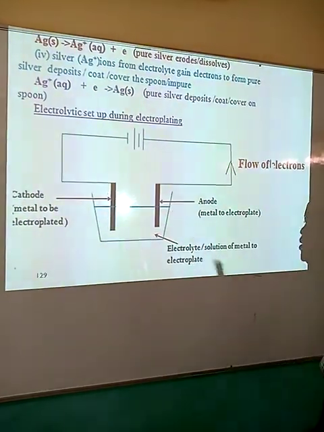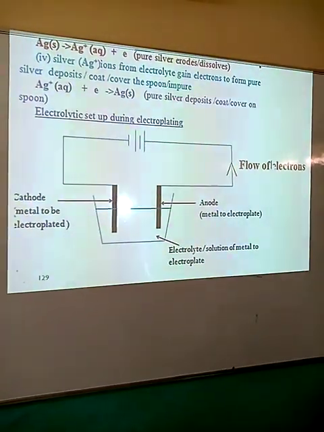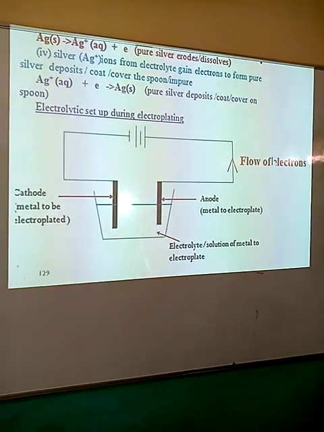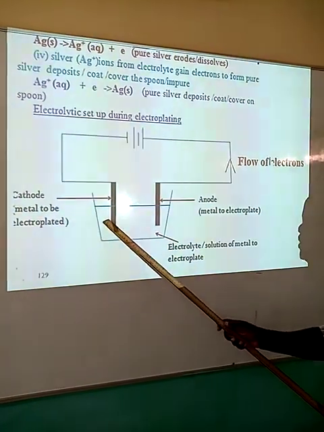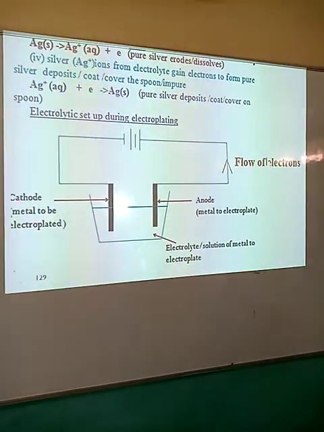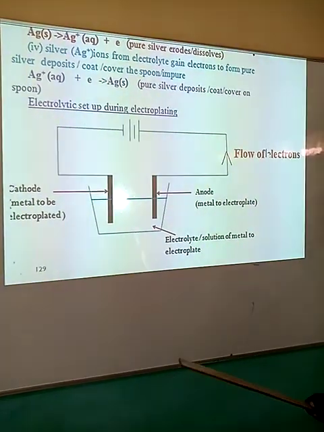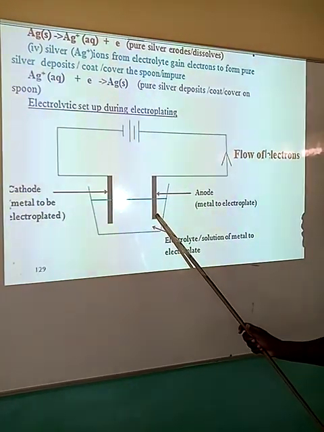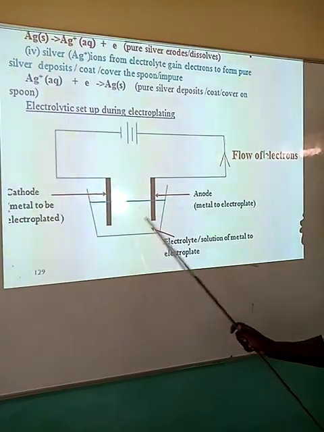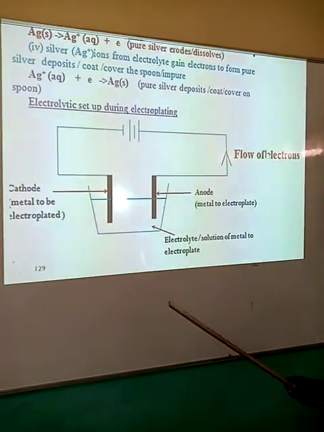So anytime you want to electroplate, for example, a spoon, you ensure that your spoon is made the cathode. And if you want to coat it with silver, you ensure that the silver is made the anode, and possibly the solution must be made up of silver nitrate,